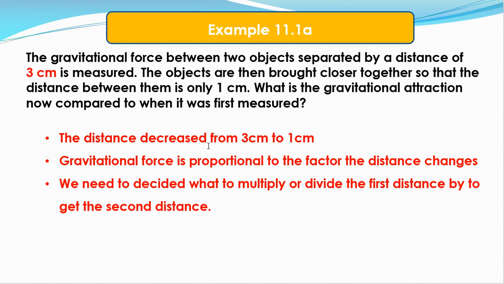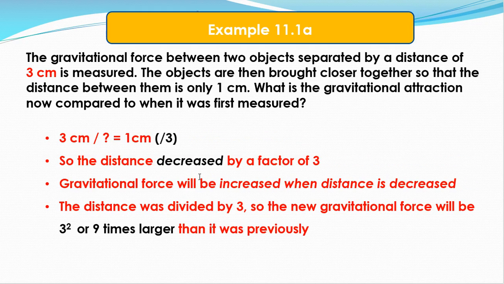We need to remember that gravitational force is proportional to the factor the distance changes. And we need to decide what to multiply or divide the first distance by to get the second distance. So we went from 3 to 1. So to get from 3 to 1, we had to divide by 3. So we decreased by a factor of 3.